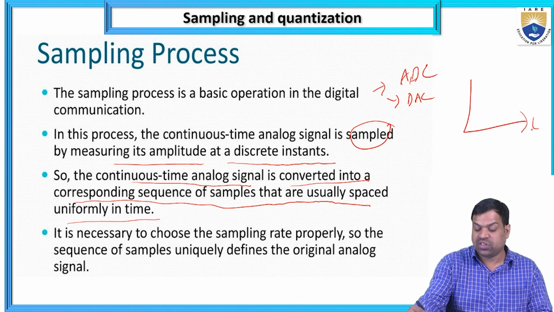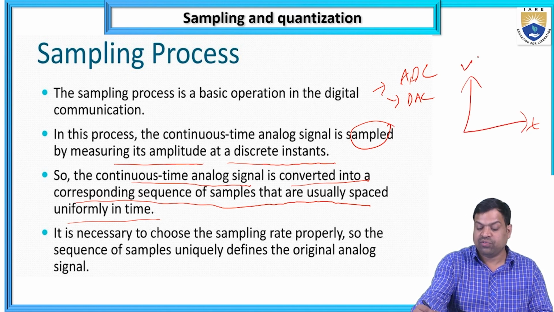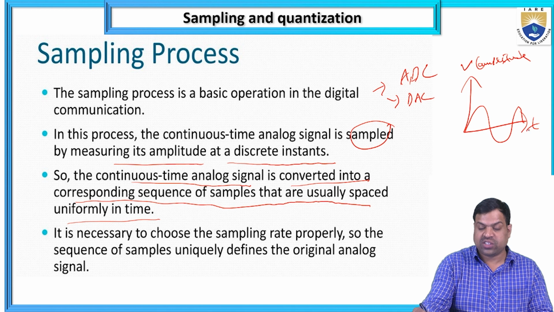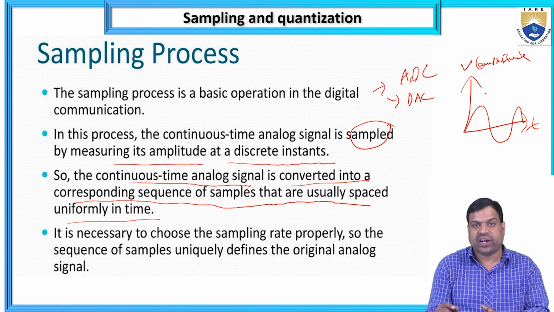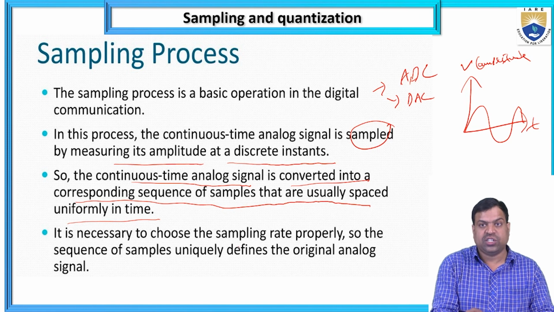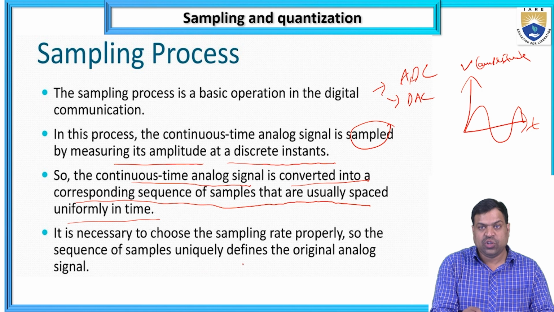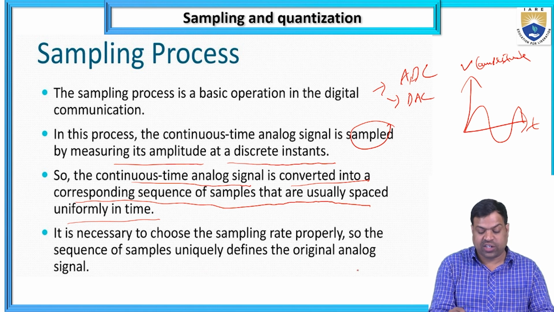Already we choose that. I am taking T as time and V as amplitude. So it is a continuous signal with respect to time and amplitude, and I am converting it by sampling and quantization. It is necessary to choose the sampling rate properly, so the sequence of samples uniquely defines the original analog signal.